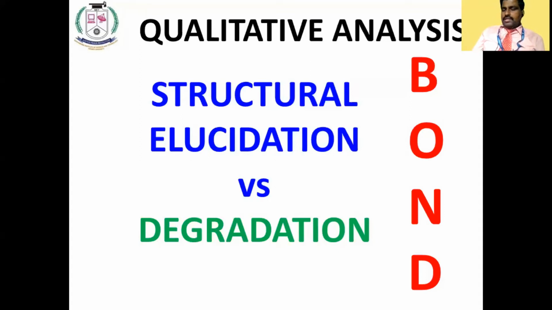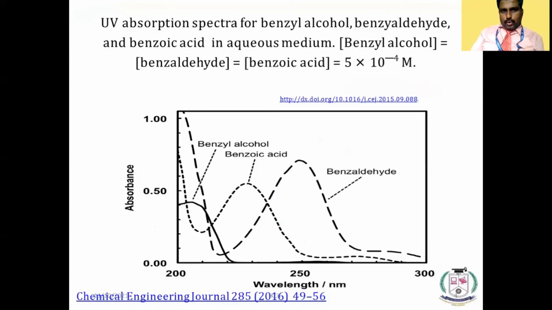In structural elucidation, what we do is see the bond formation. In degradation, what do we see? We see the bond degradation. Bond breakage and bond formation, both the things we can see. Formation of bond can be seen and bond breakage can be seen. Both the things we can analyze qualitatively with the help of UV visible spectroscopy.